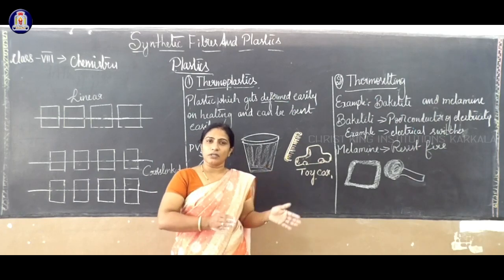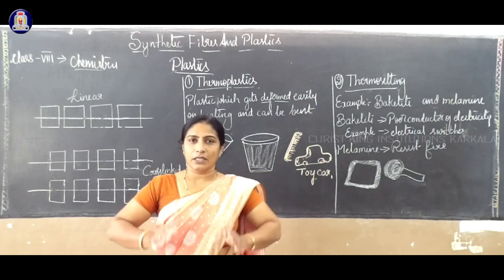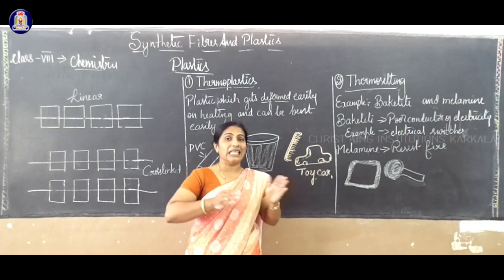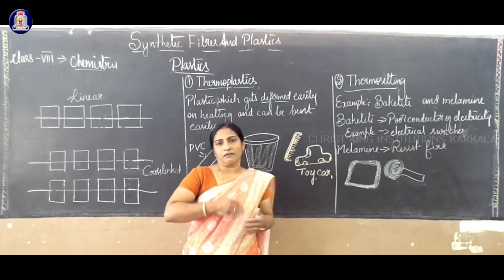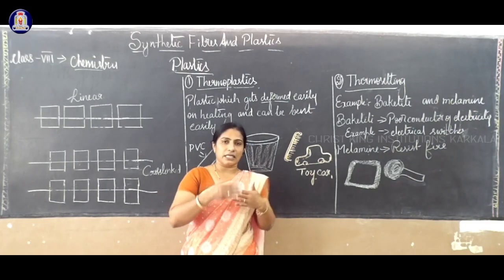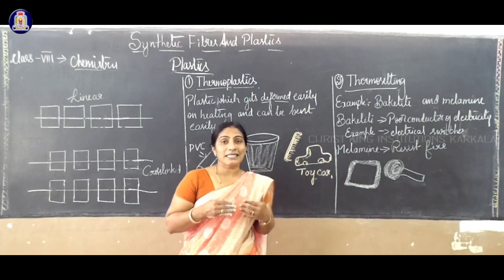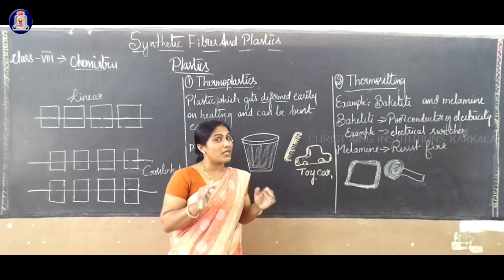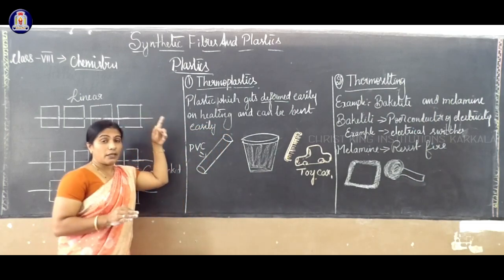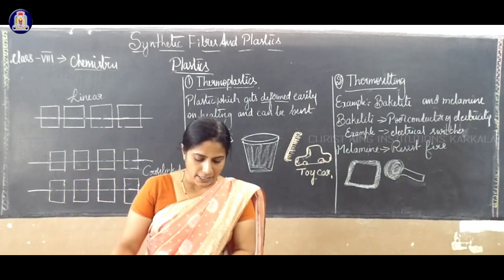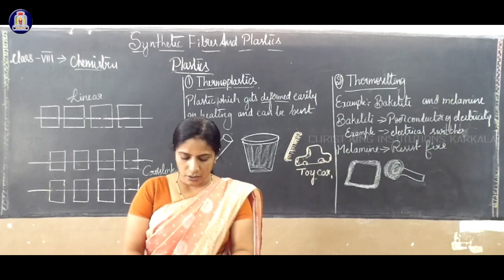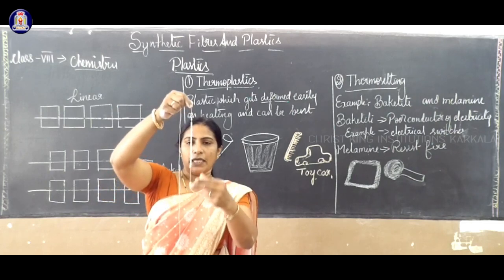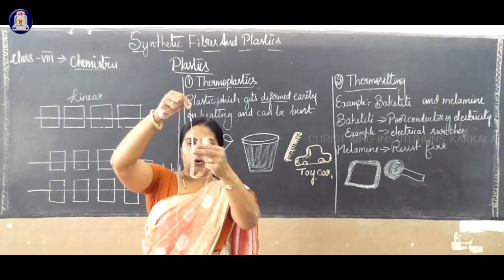Whether it is good, or bad to nature, how it will pollute nature, whether it is environment friendly, etc., we will study at the end. Now the plastic term. We know that different types of plastics are available. What is plastic? Plastic is one type of polymer. As I said before, here we have prepared the subunits. Each bead is called the subunit of a polymer.